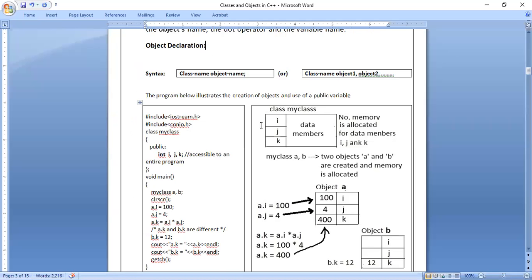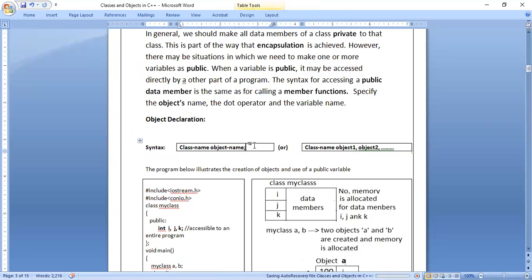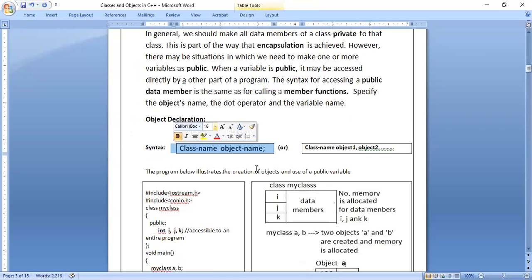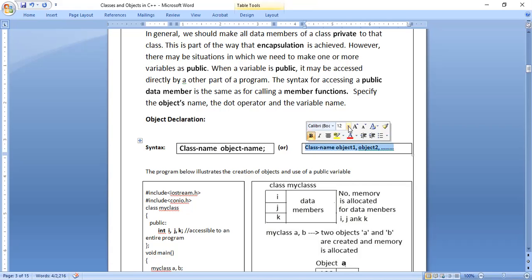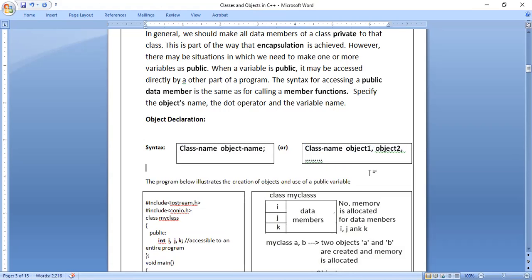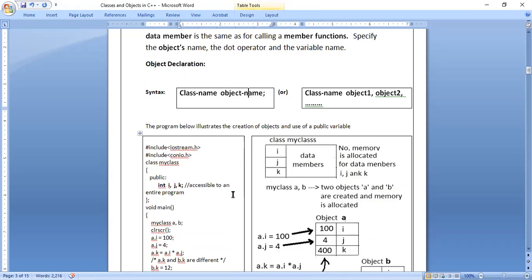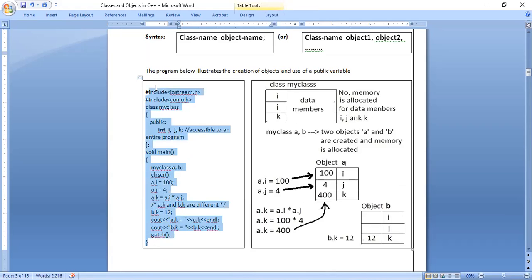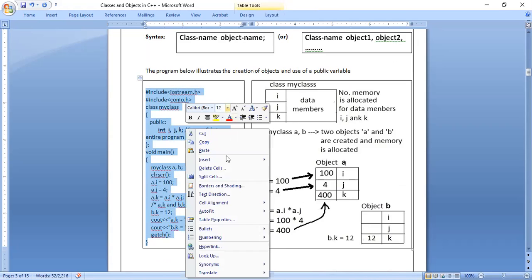Look at this syntax: class name, object name, semicolon, to declare one object. If I want to declare more objects, class name, object 1, comma, object 2, object 3. So many objects you can declare. By following this syntax, in this program, I have declared the object. We will see how we have declared the object and how we are using it.